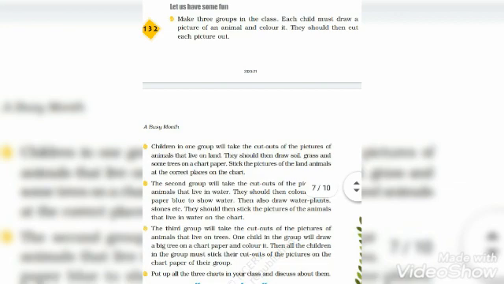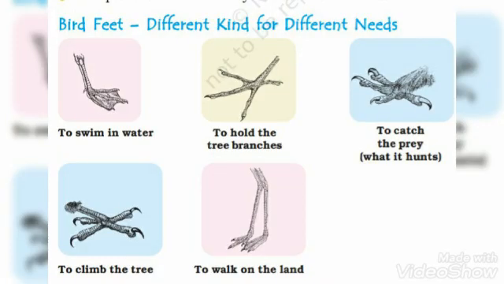Now my question for you is, name a few animals who live on land and in water. Also means the animals that live on land and also in water. There are a few animals that do so. I will ask this question in the doubt clearing class also, so be ready with your answers.